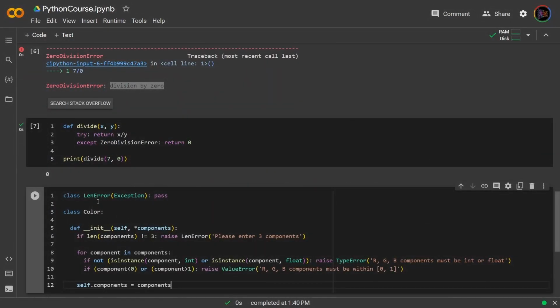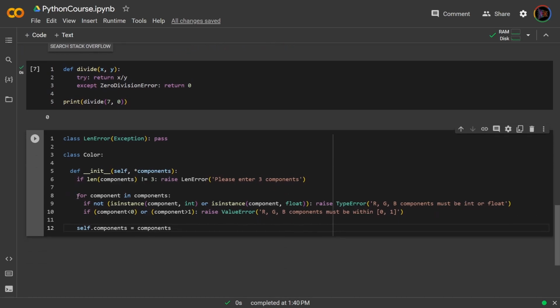So I've done two things. First, I've created my own exception, LenError, which extends Exception. I call it LenError because it will return an error whenever we have the wrong length of our item. And then I create a class called Color. Inside Color, I take its RGBA components. RGBA is 3 components, so the length of components has to be 3. If it's not 3, I throw a LenError with a message, please enter 3 components.